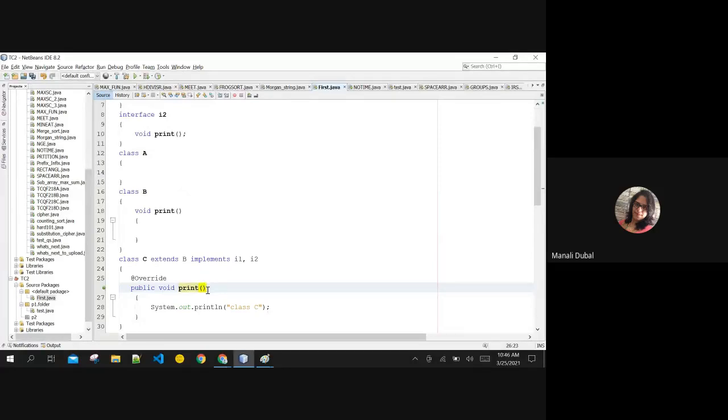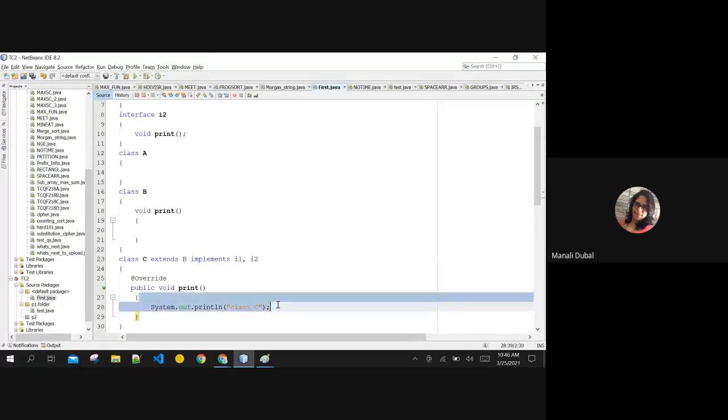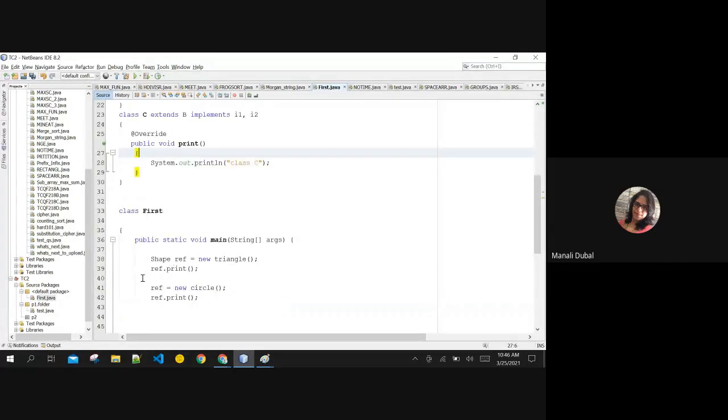And it doesn't matter. Why? Because the print body is given only once. You can access this print with I1's reference also, and with I2's reference also, but both are printing the same thing here, right? So it doesn't matter which print it is overriding. I can make it point to class C itself. If I make the I1 reference point to class C, I can call reference dot print. So it is currently calling the I1's print. Same way, I can do the same thing for I2 also.